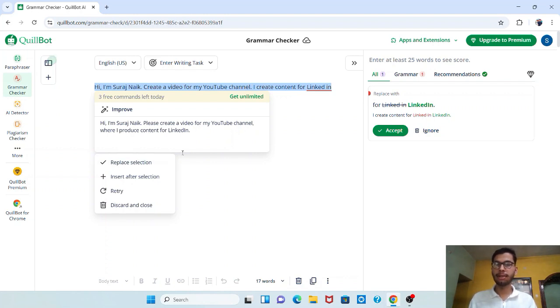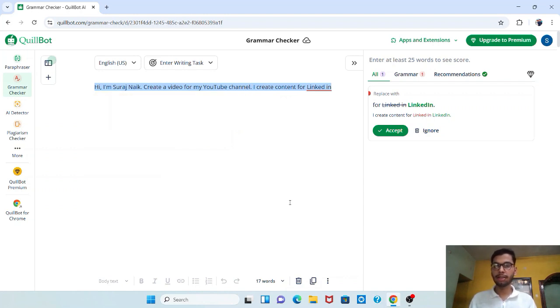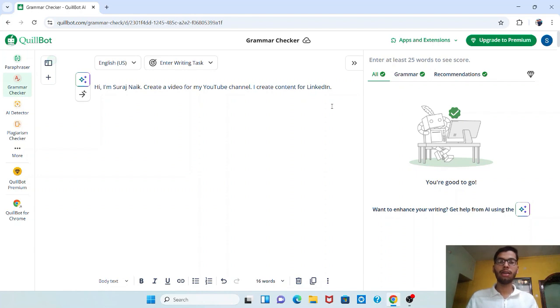It gives a sentence which I don't require, so I discard and close that, and I'll change the sentence over here itself. Like this, you can identify the grammatical errors, and with the help of AI, you can get them replaced as well. Now we'll go for the AI detector.